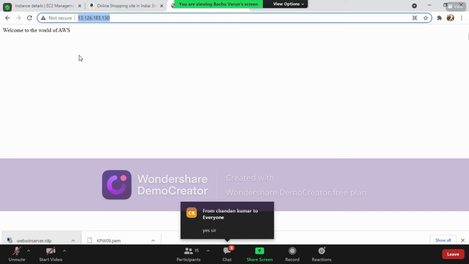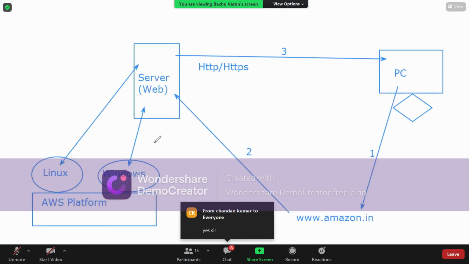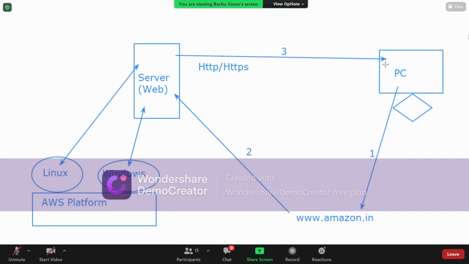I have created a web server in my AWS machine, which can be accessed not just by me but across the globe. The same request is accessed by Shiva Krishna, Chandan, Dilip Kumar. Everyone can access this particular website because I have created a path here.